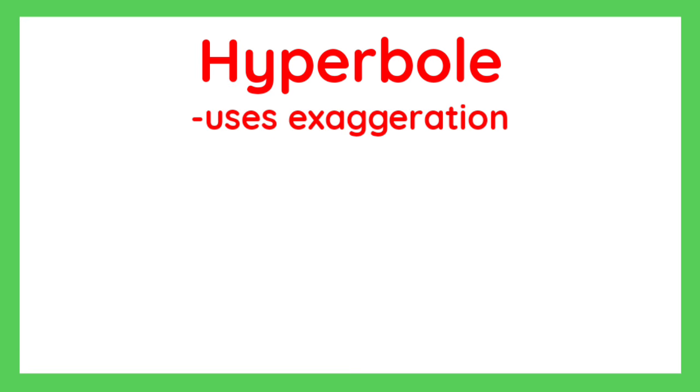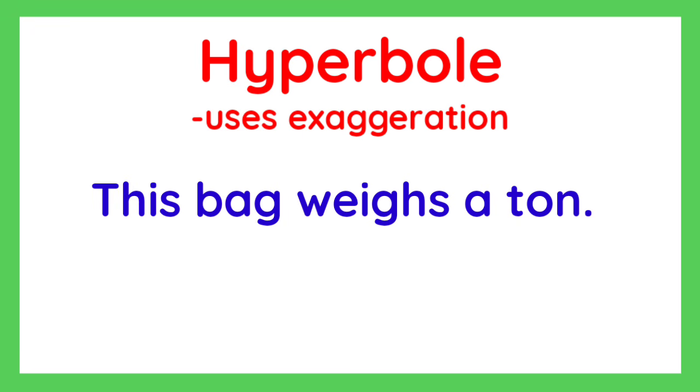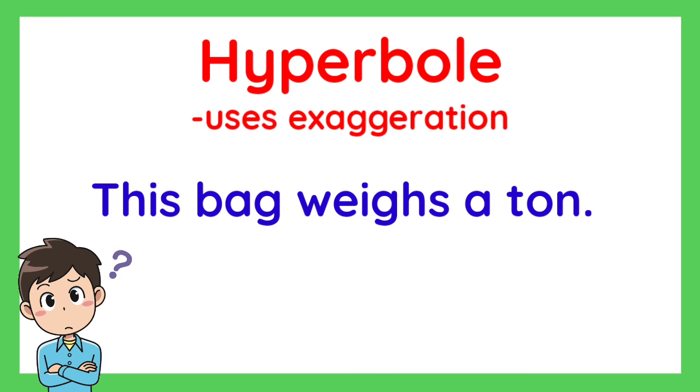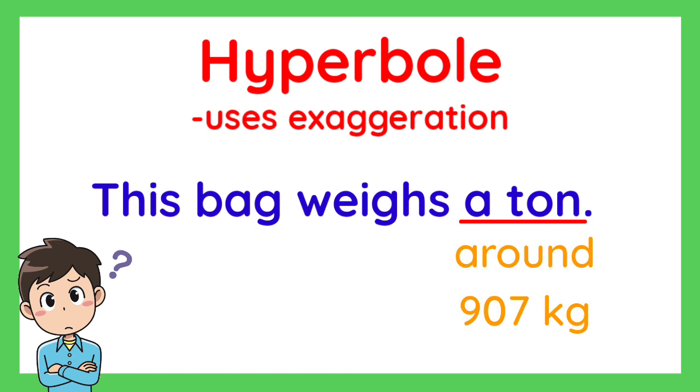For example, this bag weighs a ton. Why is this a hyperbole? Because it exaggerates. Instead of simply saying this bag is very heavy, it describes the bag in an extra way. Do you think a bag can really weigh a ton? Nope. It's around 907 kilograms.